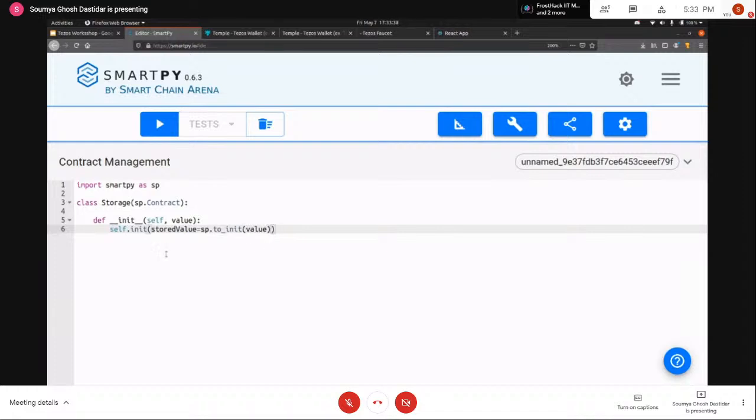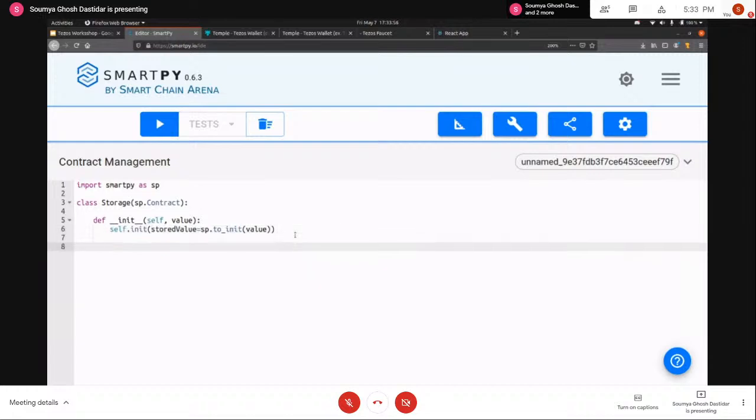So what I've done is basically I've initialized the storage with a single integer value, as you can see. I'm typecasting the value that I'm providing here to integer, and I'm storing the value in the contract storage here. So that is the value I'm going to use.